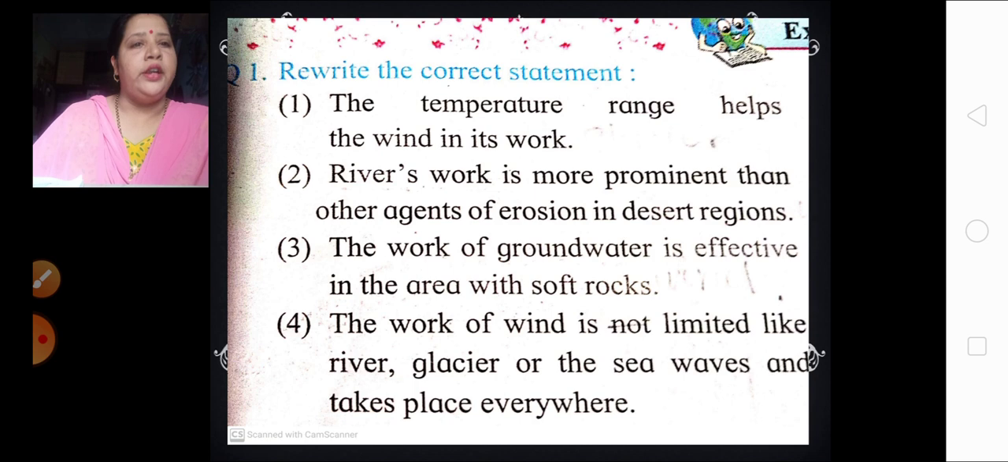The work of wind is not limited like river, glacier or the sea waves and takes place everywhere. Is it right? No. The work of the wind is limited like river, glacier or the sea waves, and does not take place everywhere.